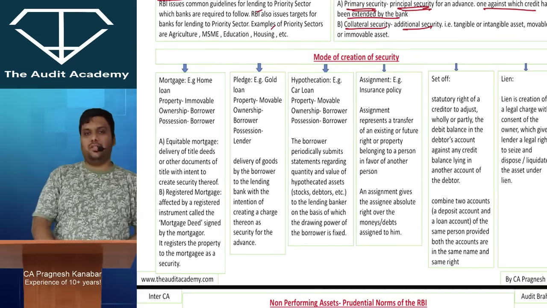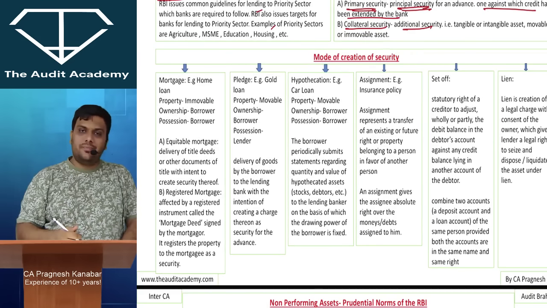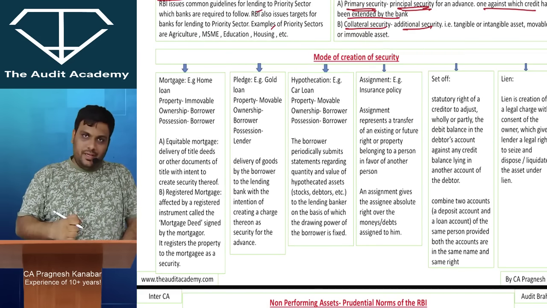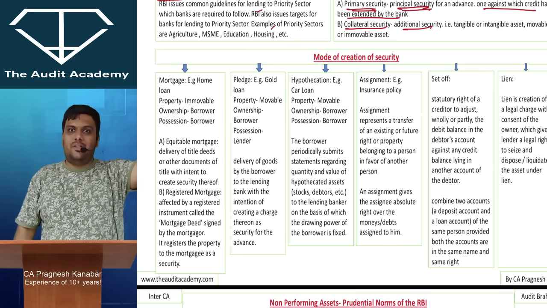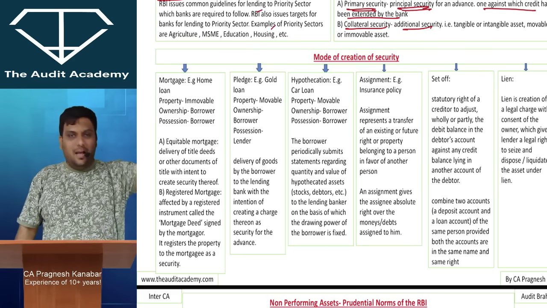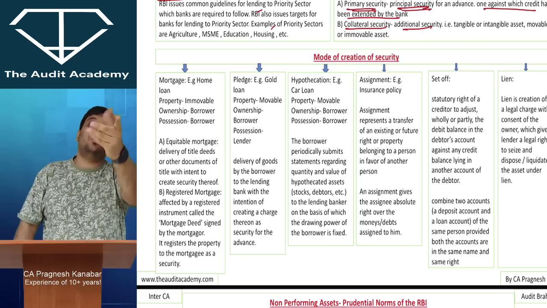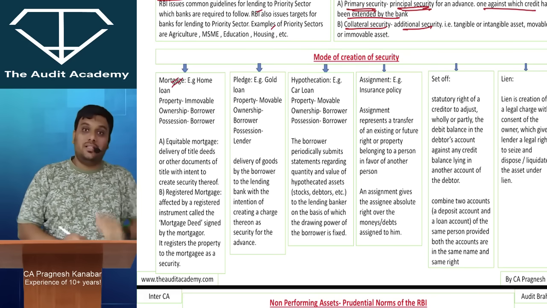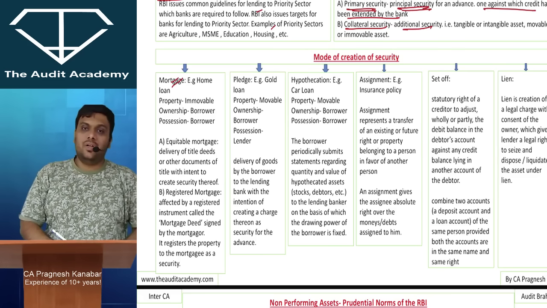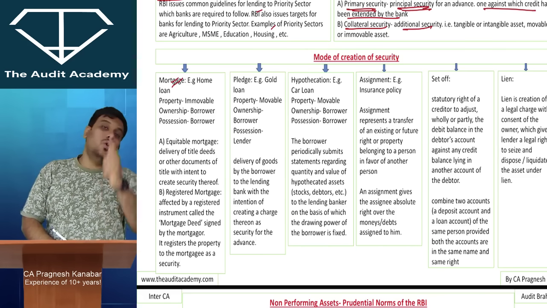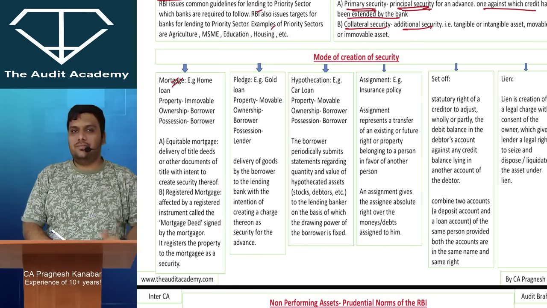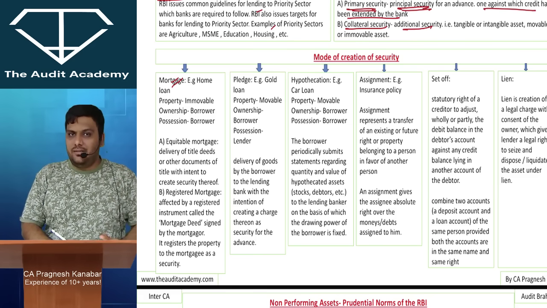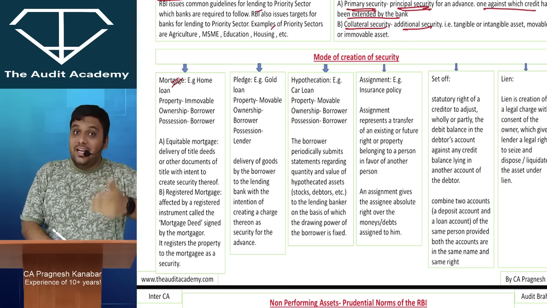Mode of creation of security. Now we need to be quick with this. If I take a home loan, then I am going to stay in that home. I am just going to give the title deeds to the bank. I am going to stay in this home. So what is this called? Mortgage. Such kind of application based questions will be asked. Gold loan, what is gold loan called as? Pledge. What is car loan called as? Hypothecation. When you take a loan against LIC policy, what is it called as? Assignment. Sir, but how do we identify the difference between all of this?